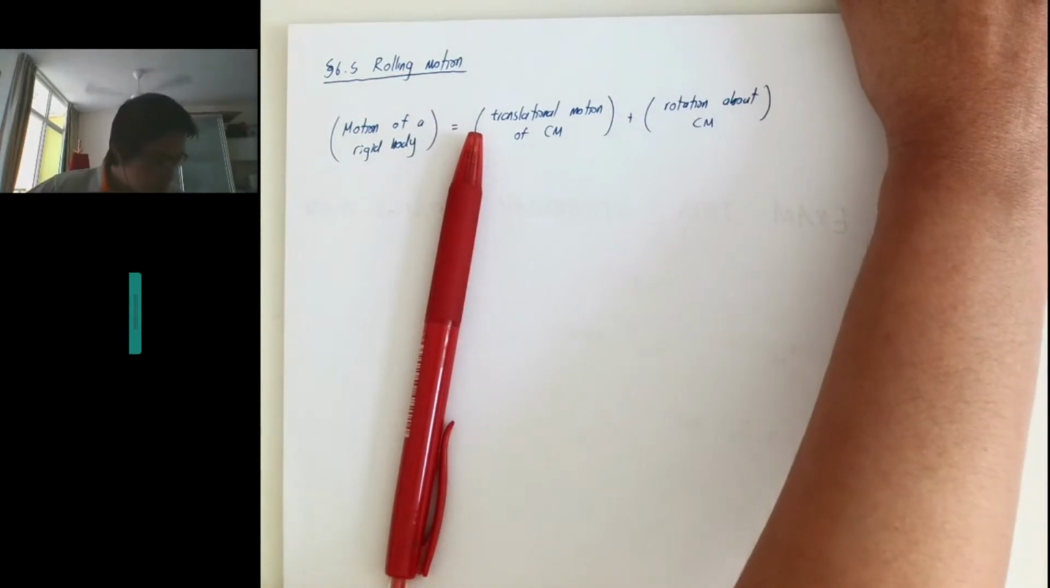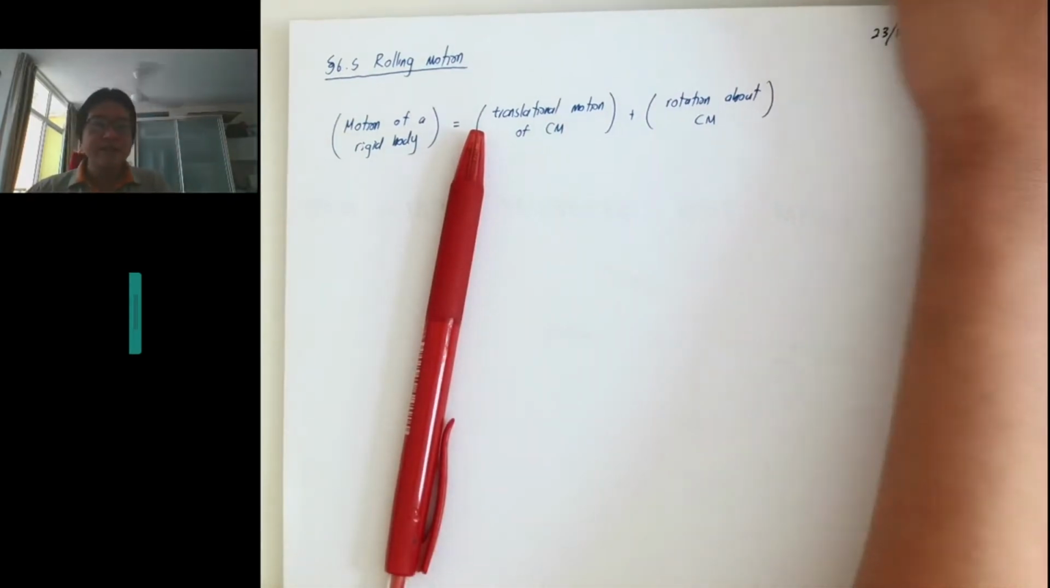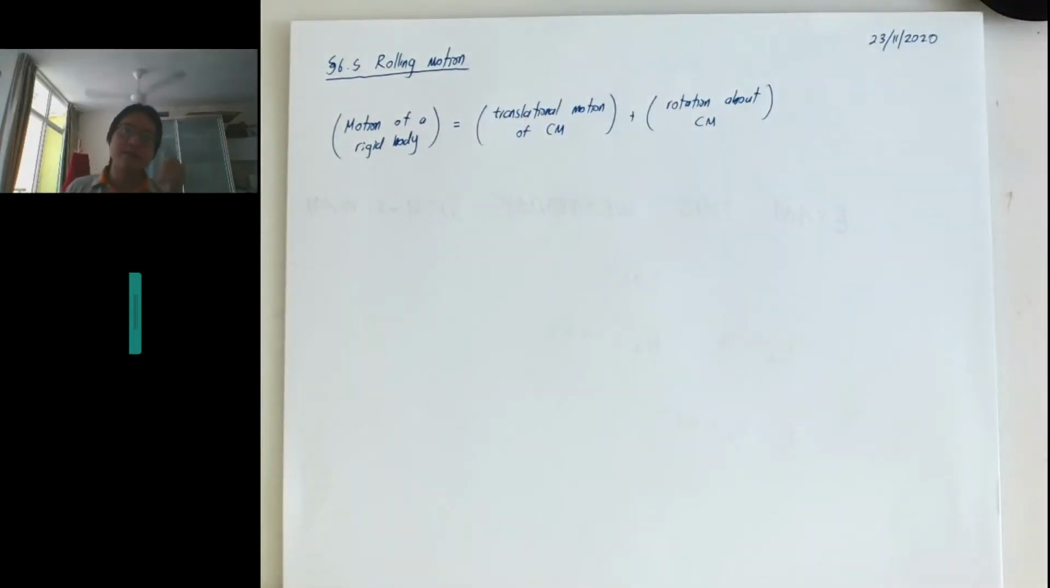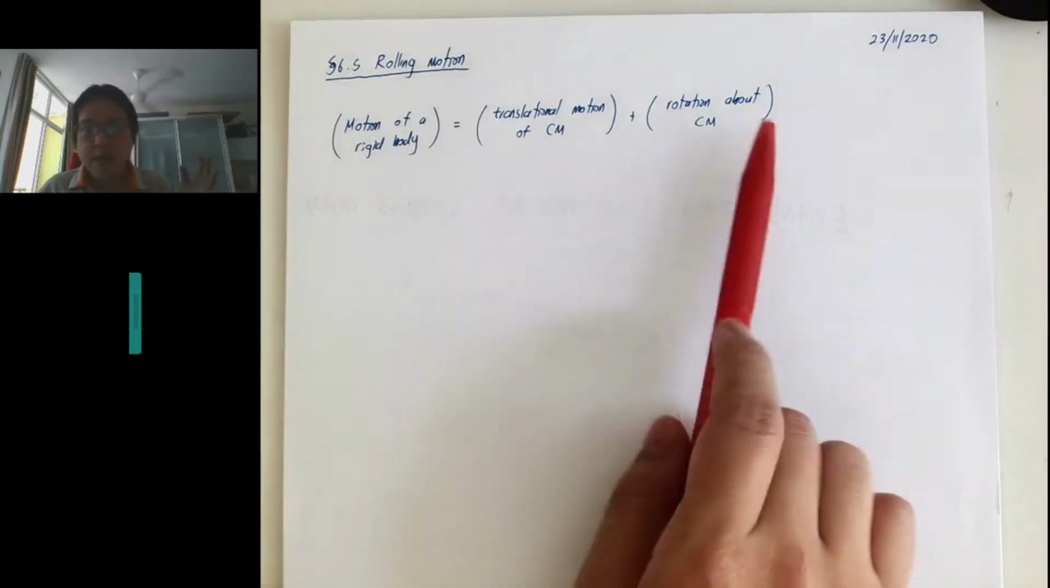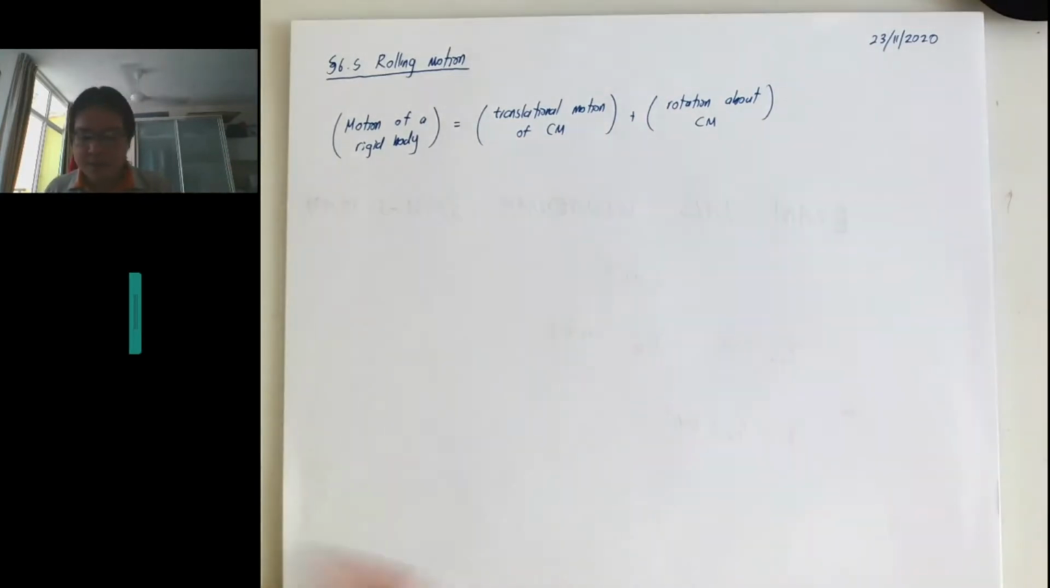So the rigid body has some size, so it can rotate. And if it is not attached to any pivot, then naturally the rotation will be around the center of mass. So there are going to be 2 types of motion that you want to keep track of when we are talking about rolling motion: translational motion of the center of mass and the rotation around the center of mass.